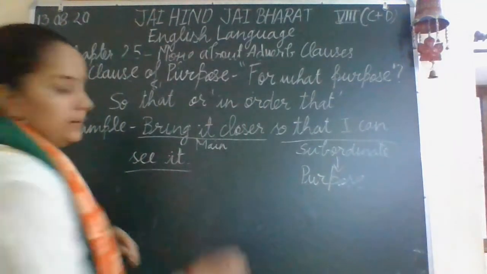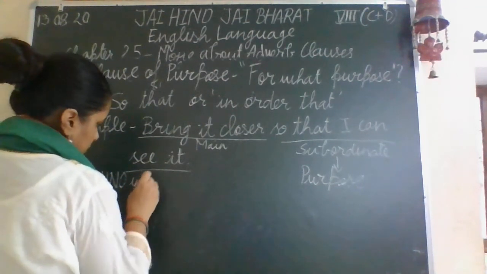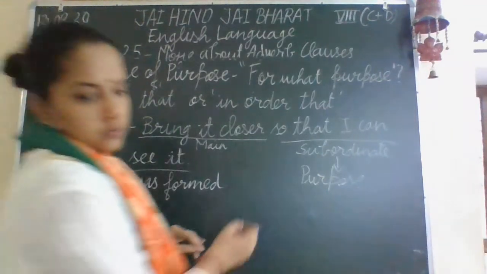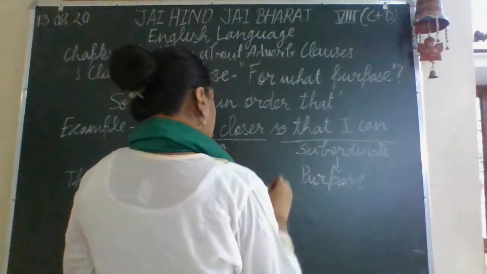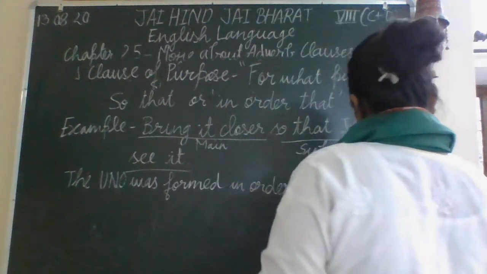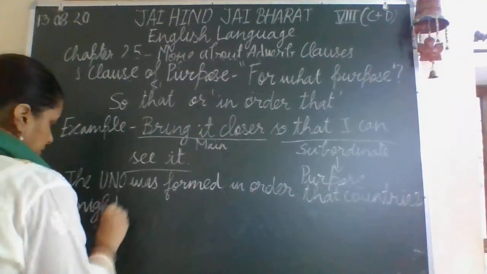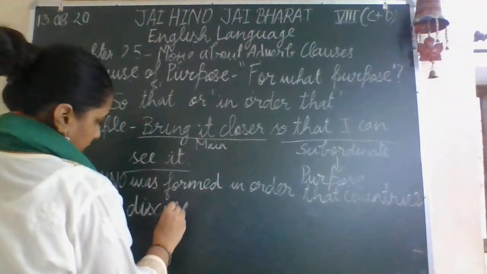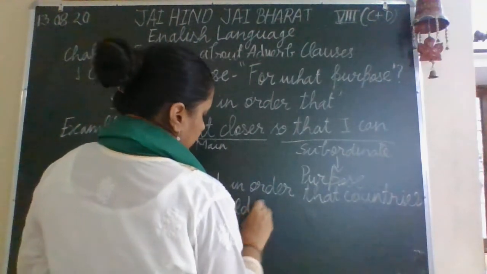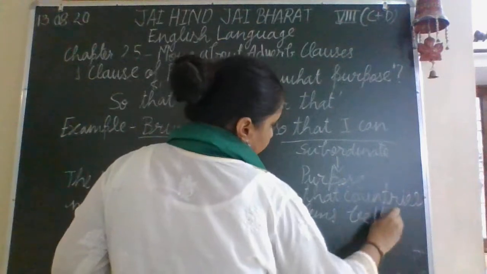Let's take another example. The UNO was formed in order that countries might discuss world problems better.